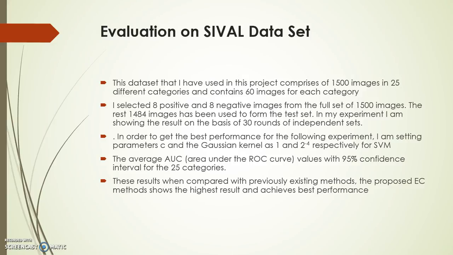The average AUC, that is the area under the ROC curve, with the 95% confidence interval for the 25 categories, shows the outcome as compared to both of the existing methods. When compared with the previously existing methods, the proposed ECSVM method shows the highest results and achieves the best performance.